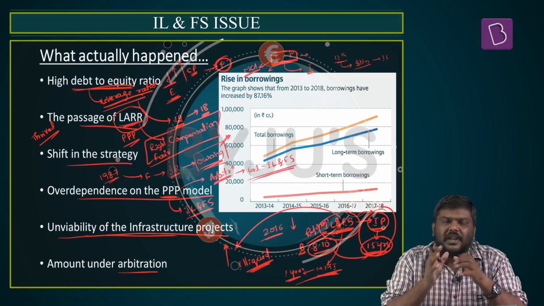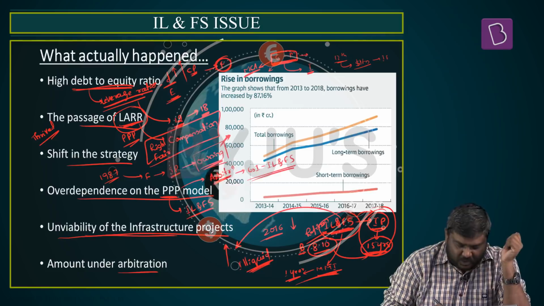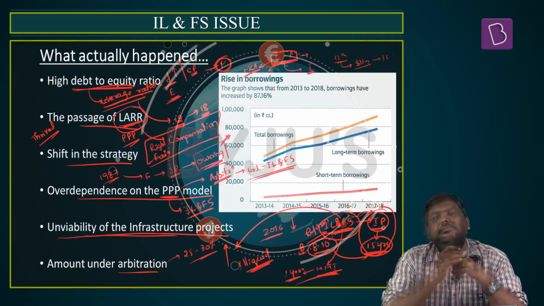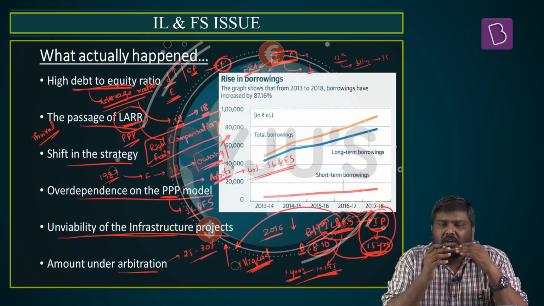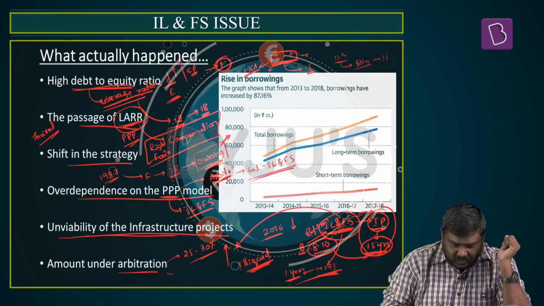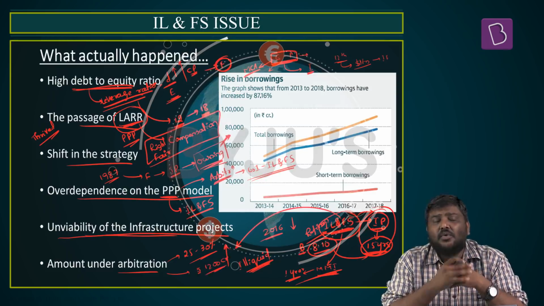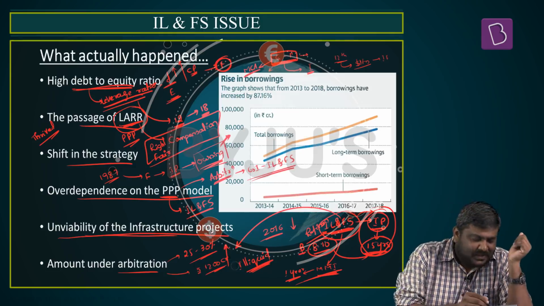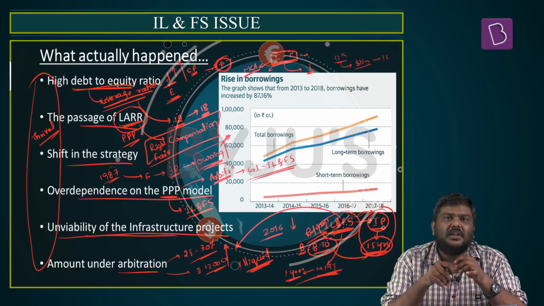But any expert would tell you that when a case is dragged to arbitration, the recovery will be only around 25 to 30% of the value being demanded. In this case, the experts are saying that at the maximum, if IL&FS wins all the arbitration cases, the recovery will be only around 1,200 crores, whereas it is demanding more than 6,000 crore rupees from various departments of the Government of India. So these are some of the reasons which led to the shortage of capital in the balance sheet of IL&FS.